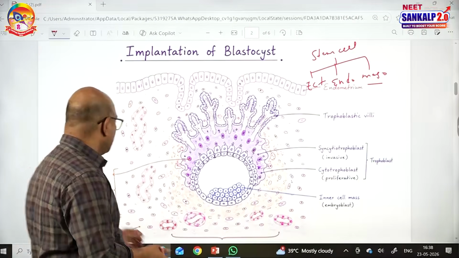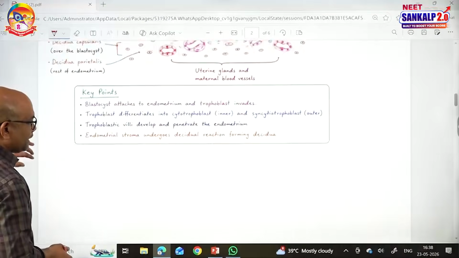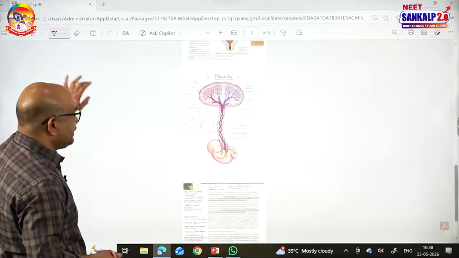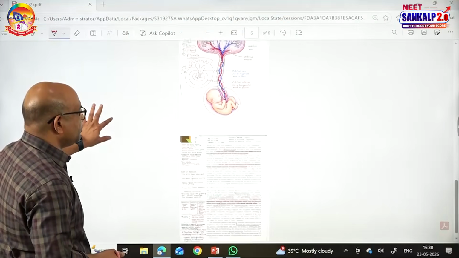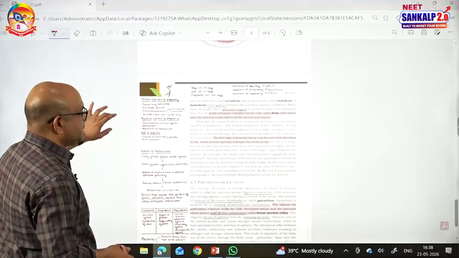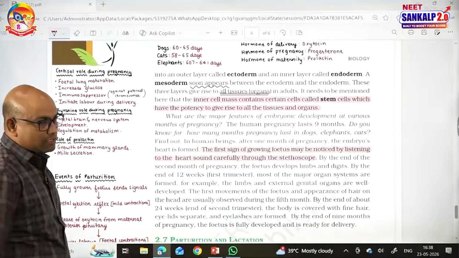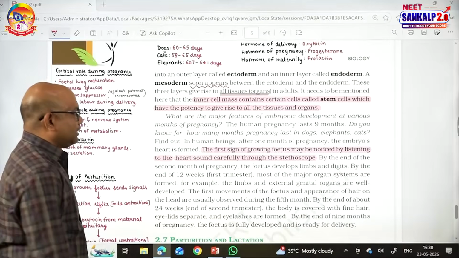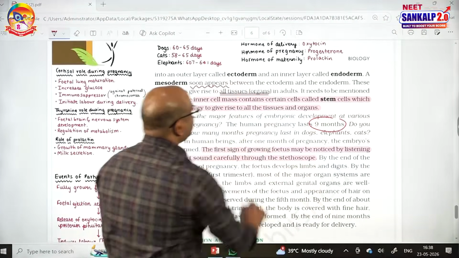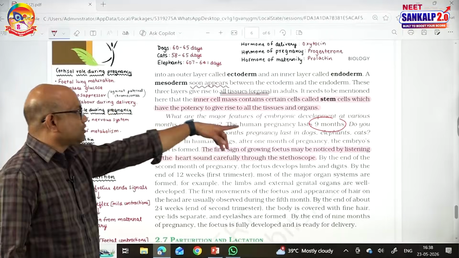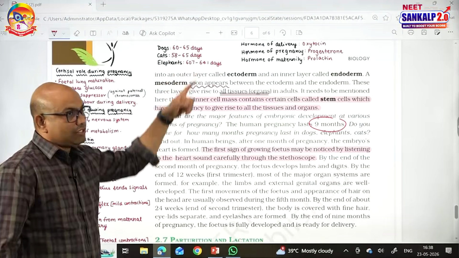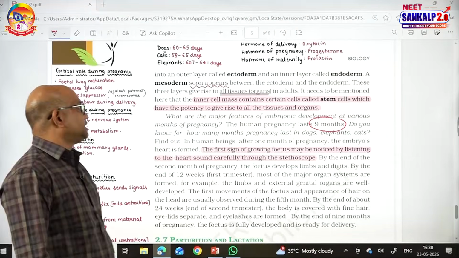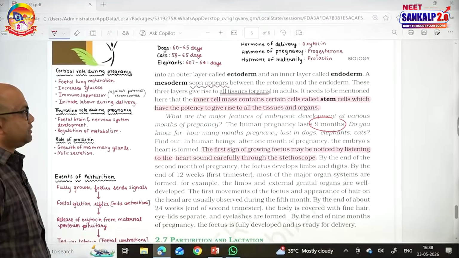And see the embryonic events that occur during embryonic development. We can divide the gestation period of humans into 3 trimesters because it is around 9 months. First trimester is 1 to 3 months, second trimester 4, 5, 6, third trimester 7, 8, 9 months. The gestation of other animals is also given: dogs around 60 to 65 days, cats 58 to 65 days and elephants around 2 years, 607 to 641 days.